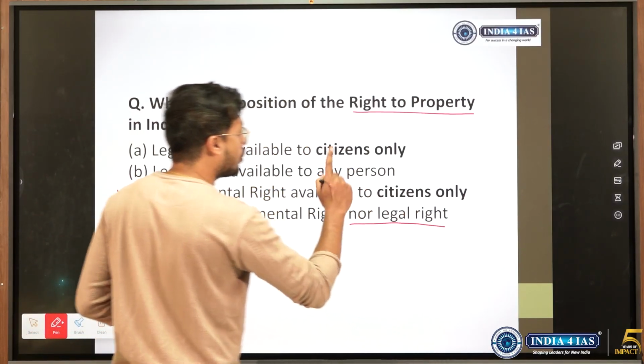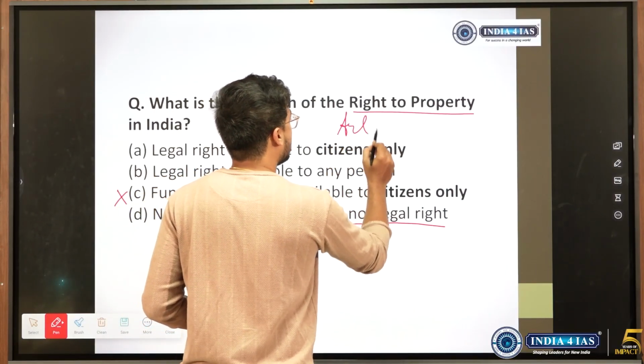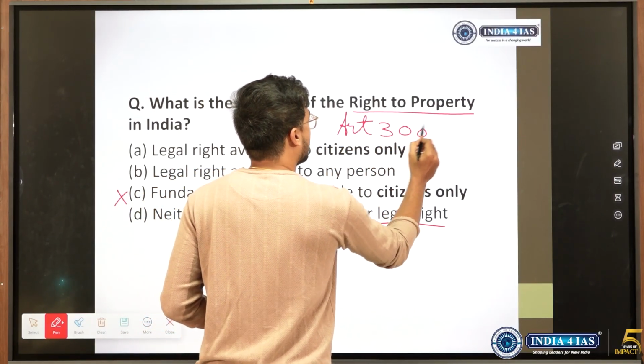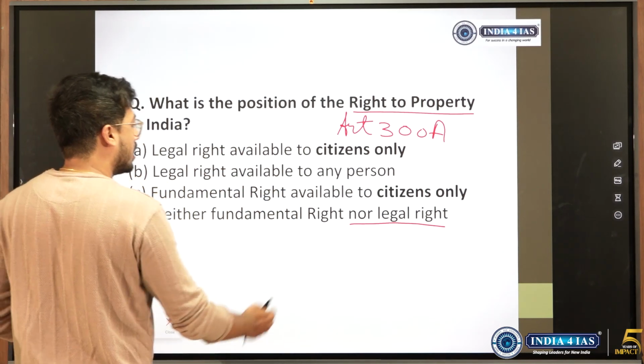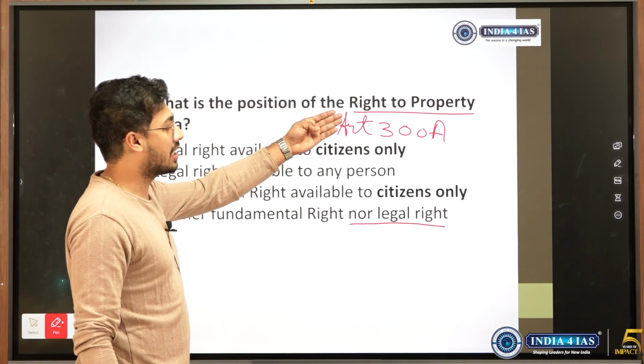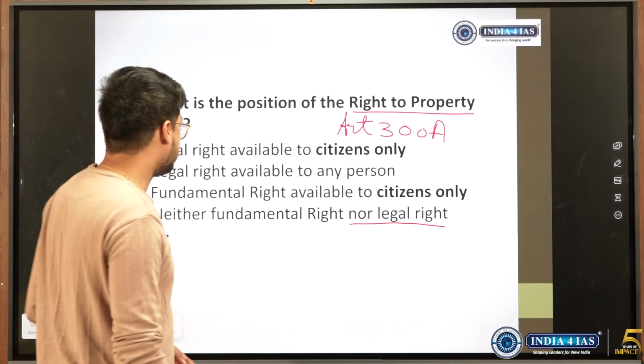You know that right to property is still in the constitution under article 300A. So saying it is not a legal right becomes wrong. You can call this a legal right. Right to property is now a legal right or a constitutional right. You can call it either way.